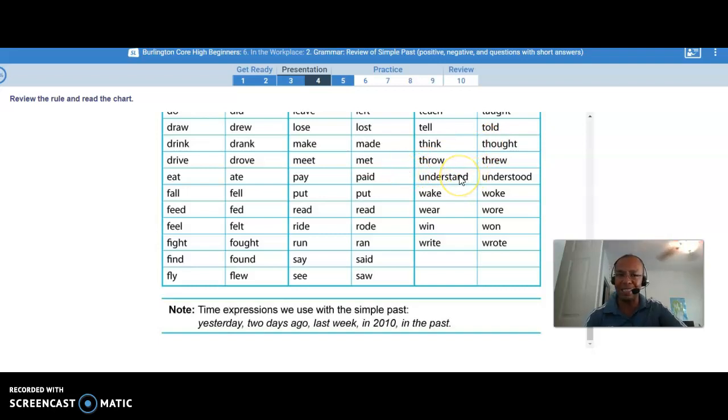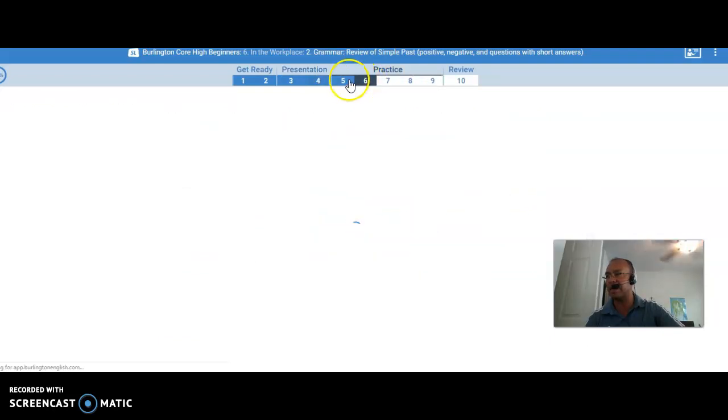Now, when you have did, does, or didn't, you do not have to change the verb. You leave it in its original or simple base form, okay? It says here, time expressions we use with the simple past: yesterday, two days ago, last week, in 2010, in the past. Anything in the past, you will change it if you're conjugating, if you don't have did or didn't or does in there, right? Okay, so review these verbs, try to learn them and recognize them, and let's apply some of them in the next activity.